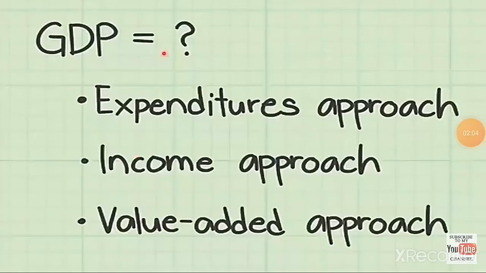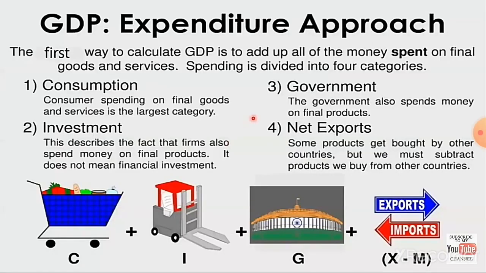Next, methods of calculating GDP. It is measured by the expenditure approach, the income approach, and the value added approach. First, expenditure approach. The first way to calculate GDP is to add up all of the money spent on final goods and services. Spending is divided into 4 categories.